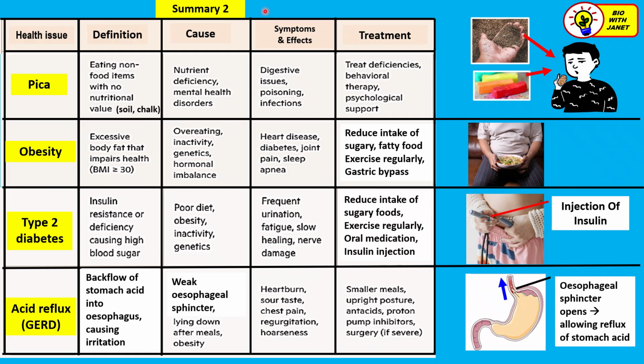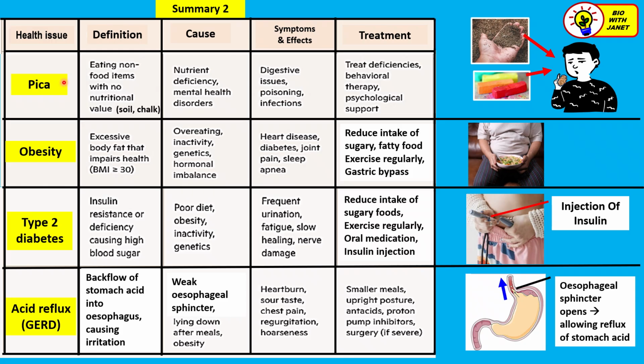So we have decided to include the other 4 health issues that were not discussed in the textbook, but is stated in the curriculum. So we need to know something about all these 4 issues. We must know the definition, cause, symptoms and effects, and treatment, in case they are asked in the SPM exam or the exam. So let's talk about these 4 issues.